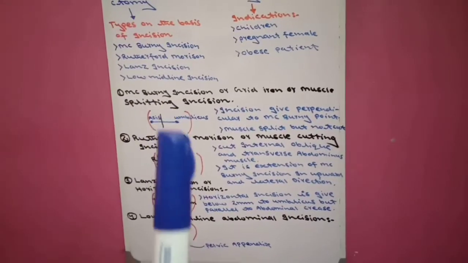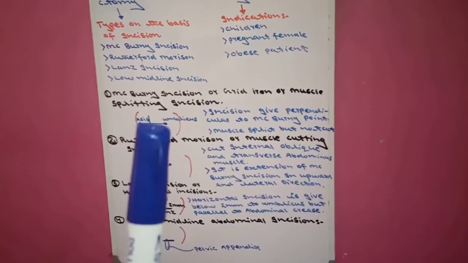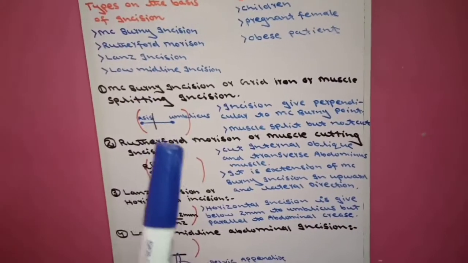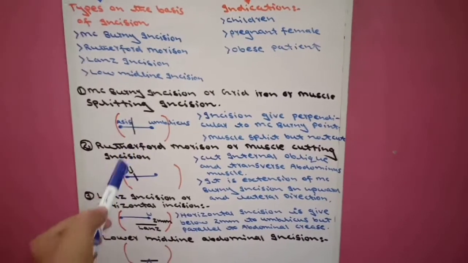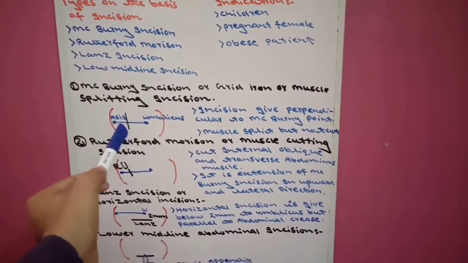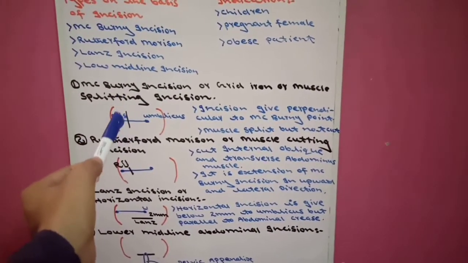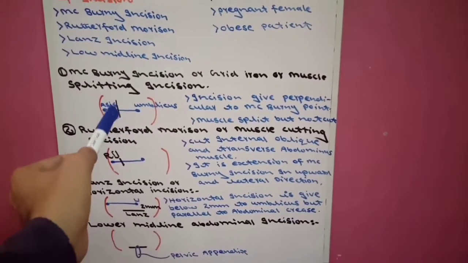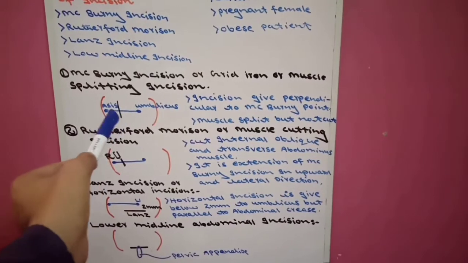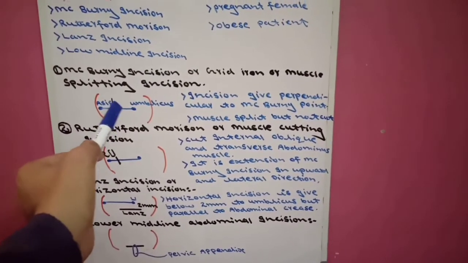Now in McBurney incision, we give a perpendicular incision to the McBurney point. This is the McBurney point, and in black color I show the perpendicular incision, which makes a 90 degree angle to the McBurney point.